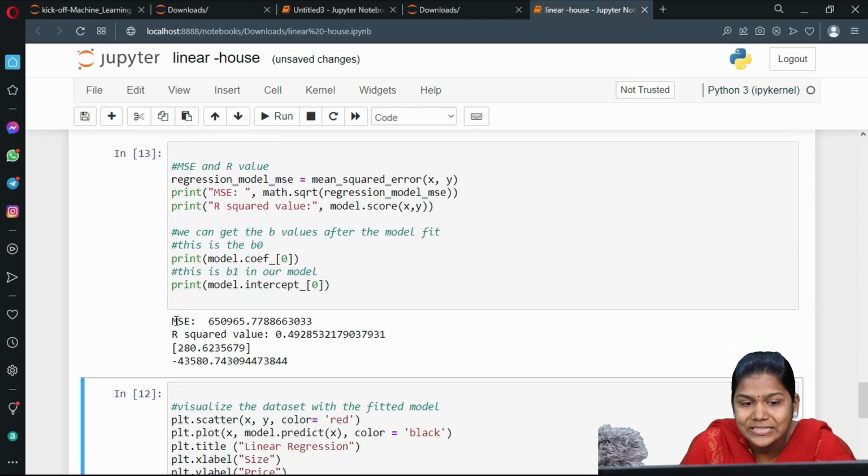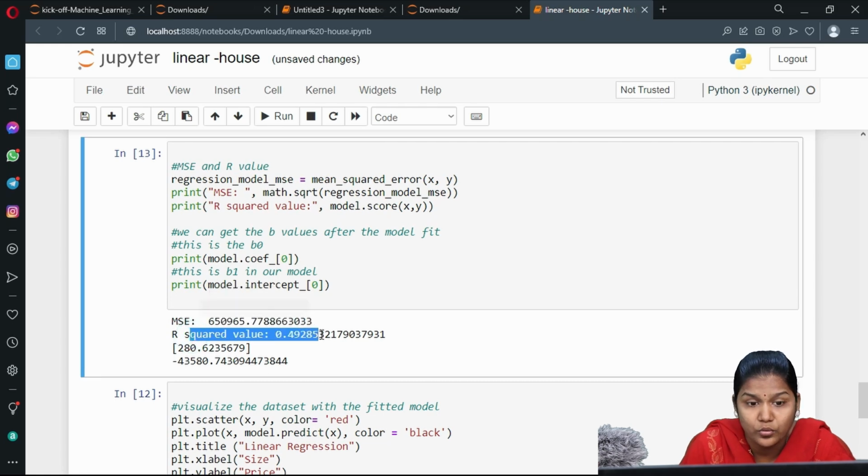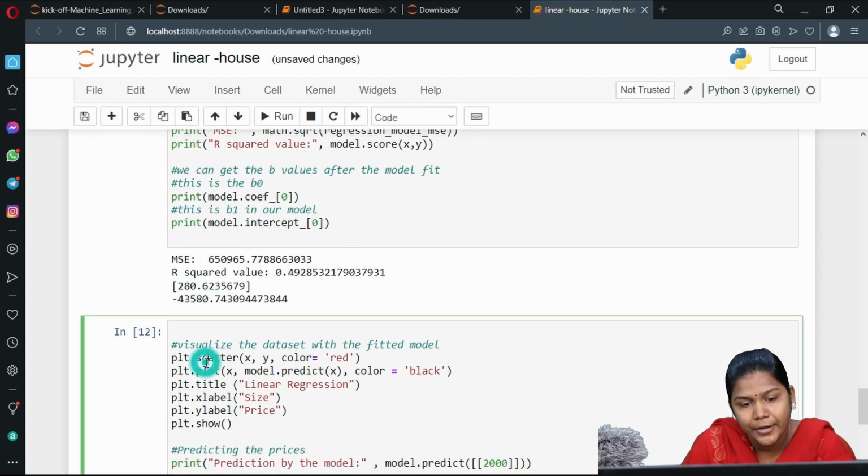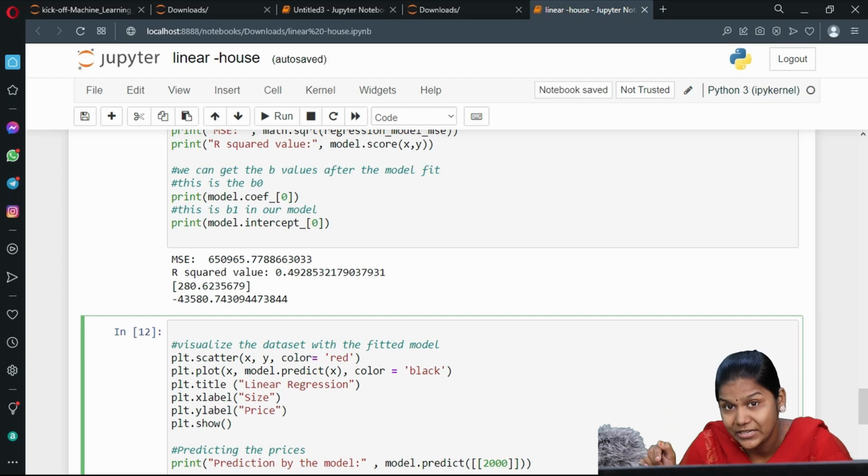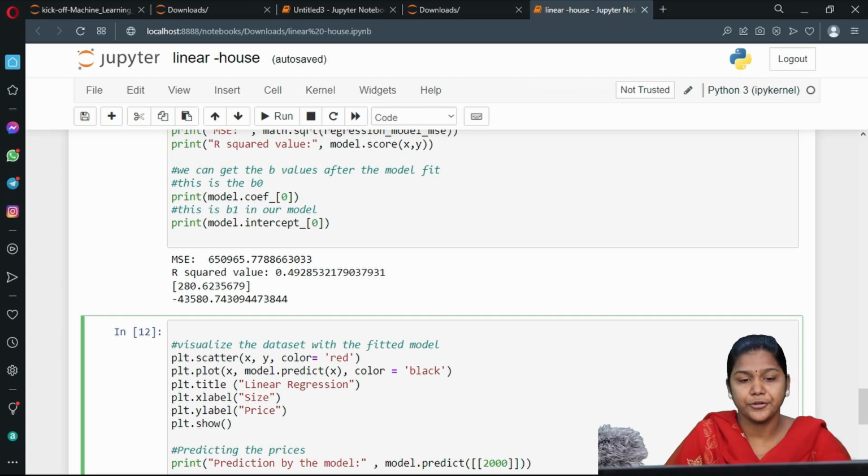Sorry. So you can see here the mean squared error value. Next, the r squared and root mean squared error. Next, the coefficient and intercept values. Now I got the output. Now I want to visualize the output, how the data is going to be plotted in my graph. So I am going to plot it as a scatter plot. We have discussed scatter plotting, where we get the information plotted in terms of circles, right? That is what we are going to do here.